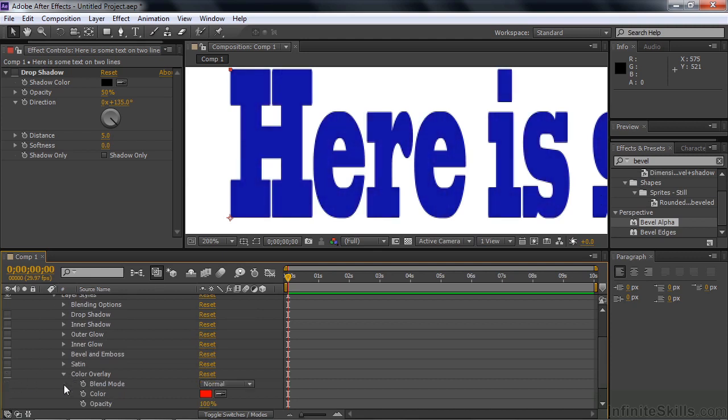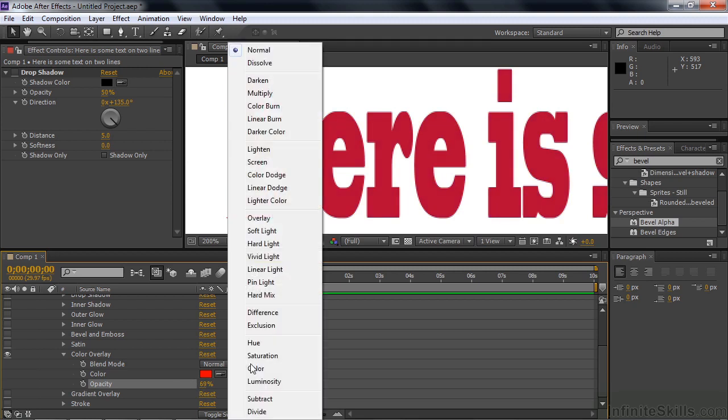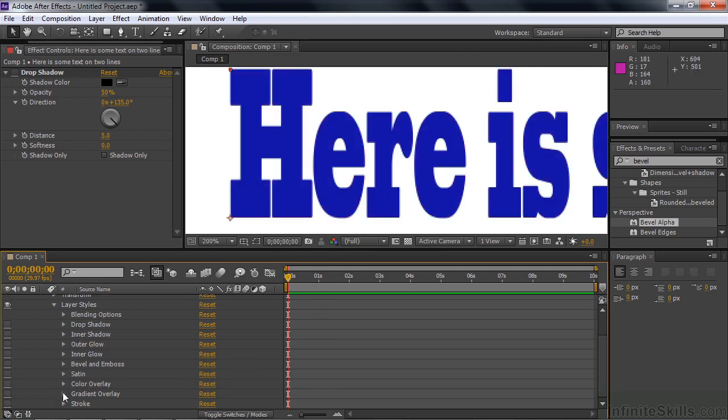And color overlay is not something that you would use all that often, because why put color on top of something when you can just change the color of the original thing? You can also adjust its opacity, like so. And you can also adjust its blending mode. You can just change it like this to something else, and it just blends in with what's behind it like that.